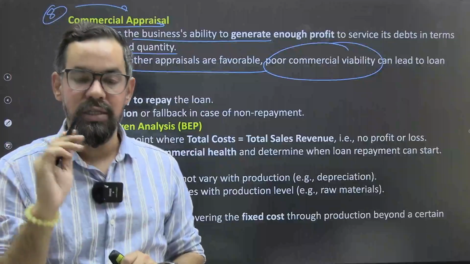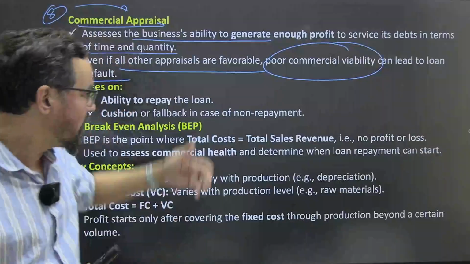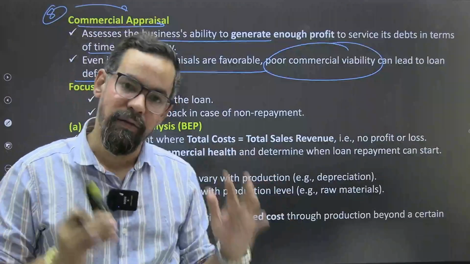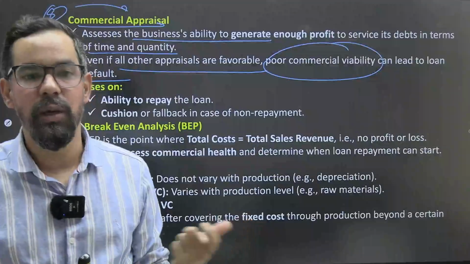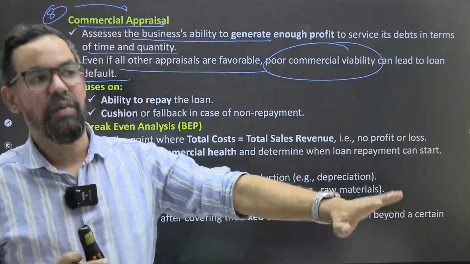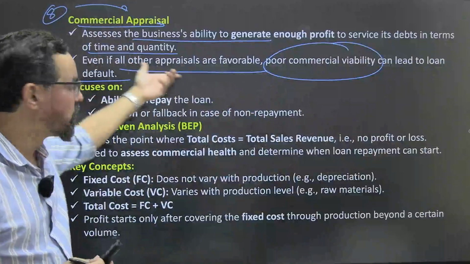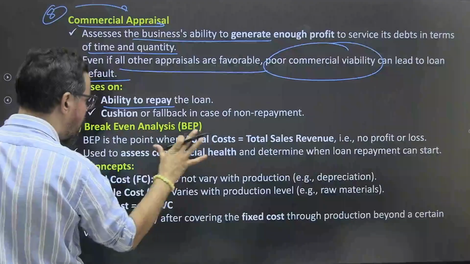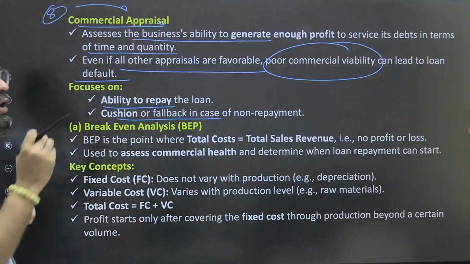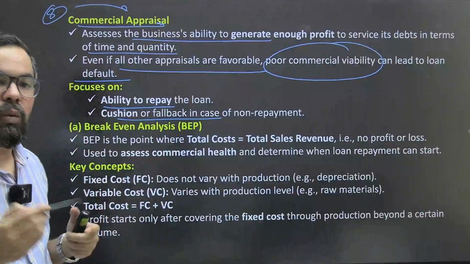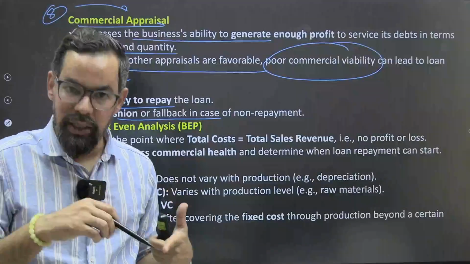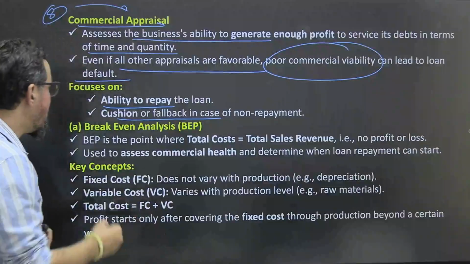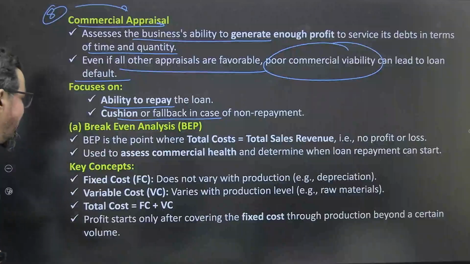Now it comes to the final, that is the 8th one, that is your commercial appraisal, and that is one of the most important and significant roles in the overall project appraisal because it is directly linked with the profitability of that particular business. Everything may be in your favor, but if you are not generating money from that particular one, it is useless for us because we are not going to invest our money in such areas where we might face these kinds of defaults and all, ठीक है। So basically this part is the most important, so we have to focus on ability to repay the loan, a cushion or a fallback in case of non repayments, ठीक है। Cushion और fallback means like the collaterals and others, and if we are lending in these kinds of things, what additional things we have or what plan we have to recover that particular money and all, ठीक है।